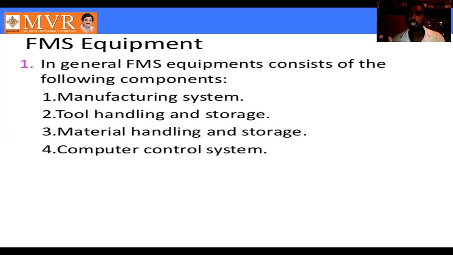So that is the part classification and coding system, the second one. The third one is production flow analysis, which is very important. In CNC, production flow analysis is one of the main functions. It analyzes the total production flow. That is the main function of PFA, production flow analysis.